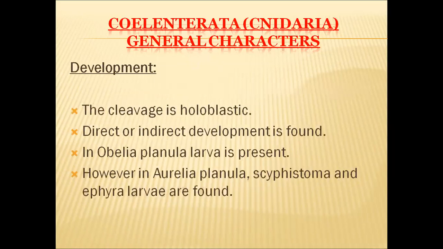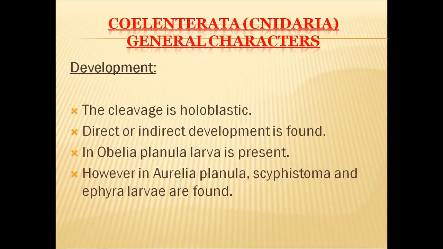So coming to development, cleavage is holoblastic, and direct or indirect development is found in these organisms. When direct development occurs, no larval form will be there. In indirect development, a larval stage will be there in the life history of the organism.